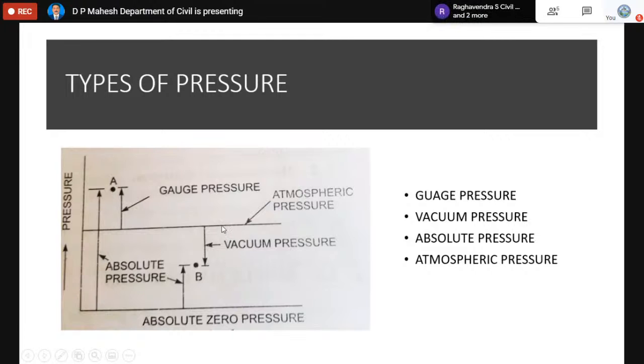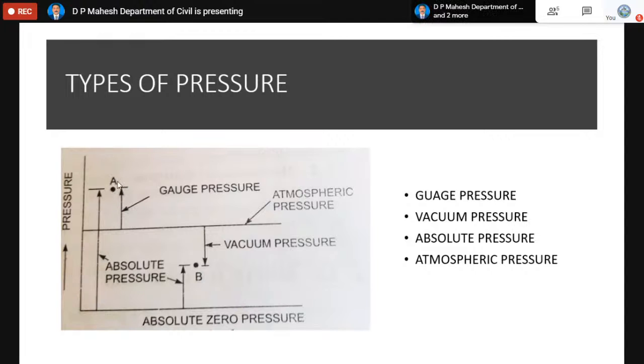For example, atmospheric is 10, imagine in any unit, 10. So for the vacuum pressure, the value is not at 10, it is still less than 10. This pressure is gauge pressure: when atmospheric pressure is 10, the real pressure is more than 10. But since we measure from this level, it is actually maybe 10, 5 or 6.